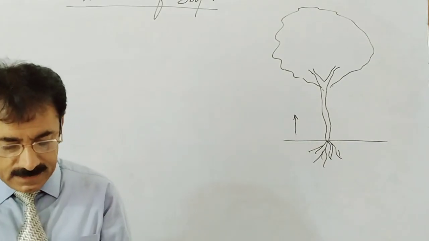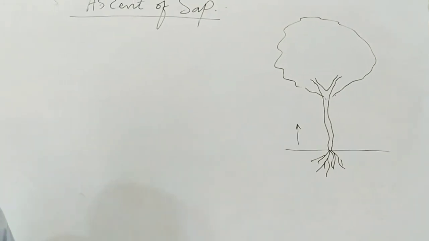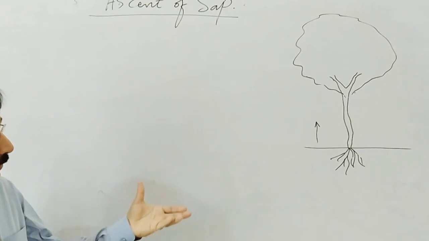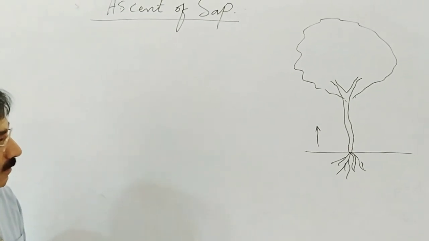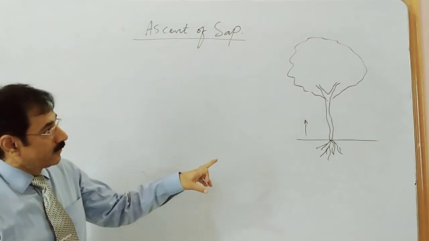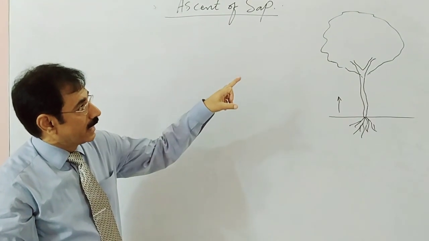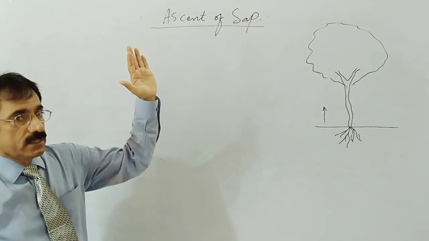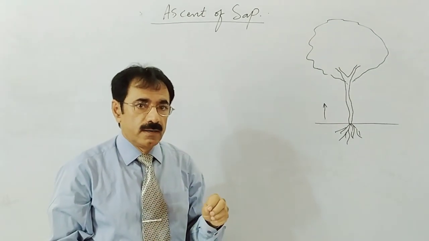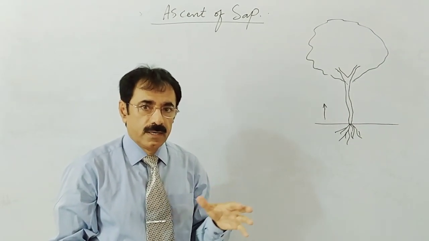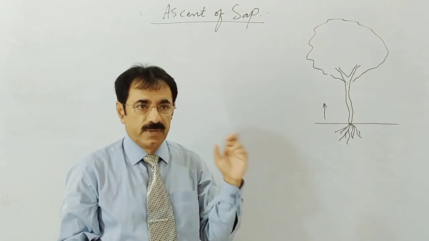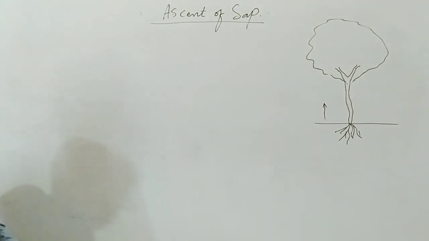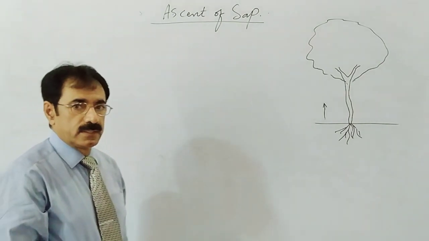Inshallah, we will discuss how this force of gravity is overcome, and how water, including the minerals, moves against gravity to a height of about 100, 200, even 300 feet.